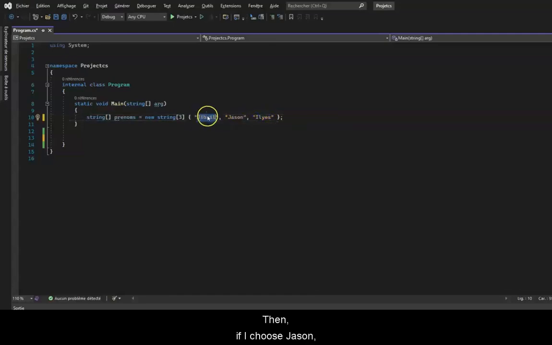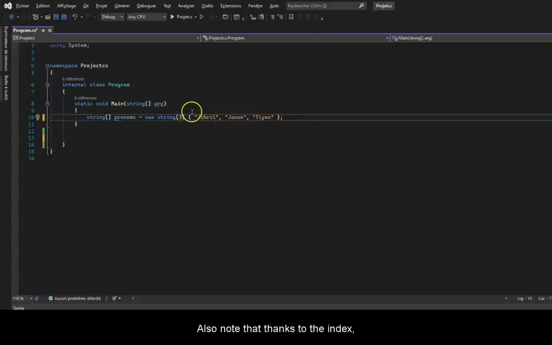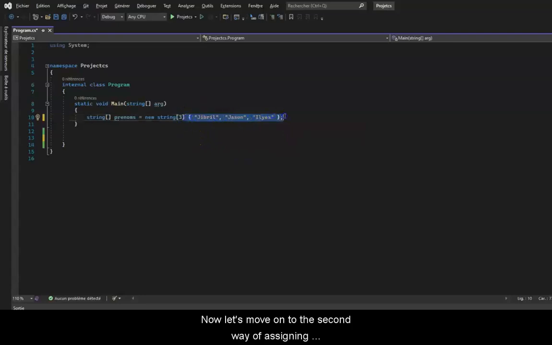Then, if I choose Jason, it will be 1 and so on. Also note that thanks to the index, we can retrieve a value from an array to modify it, display it, etc. We will see how to do this later on. Now, let's move on to the second way of assigning values in an array.